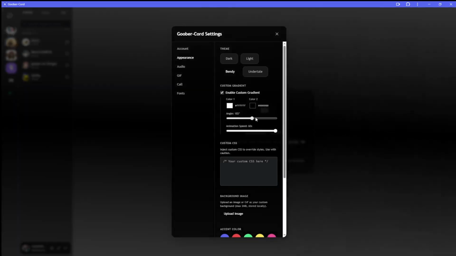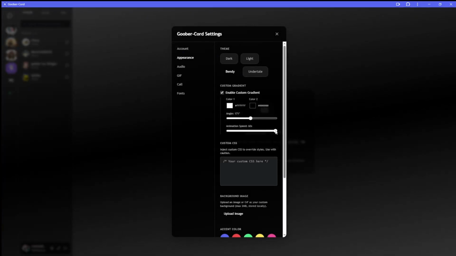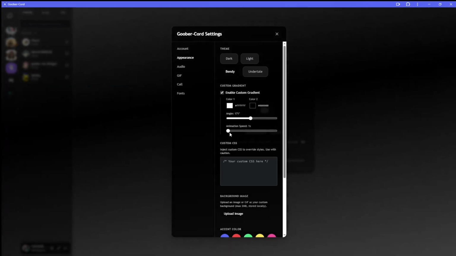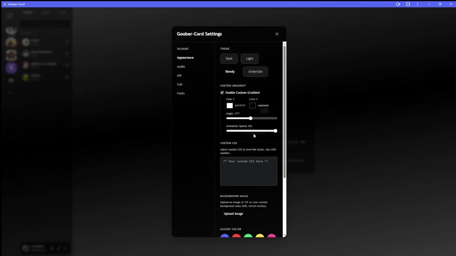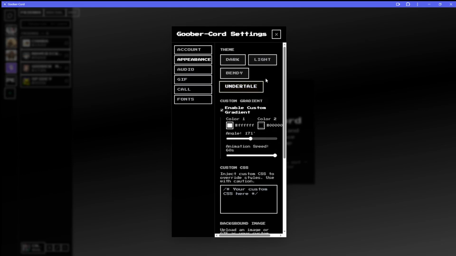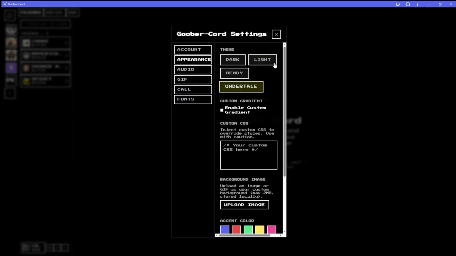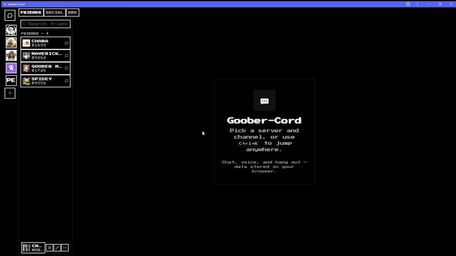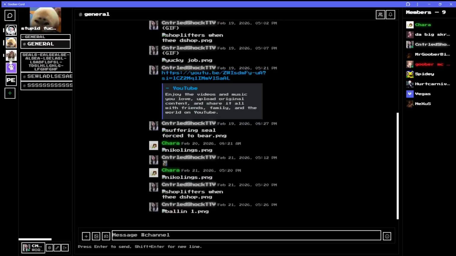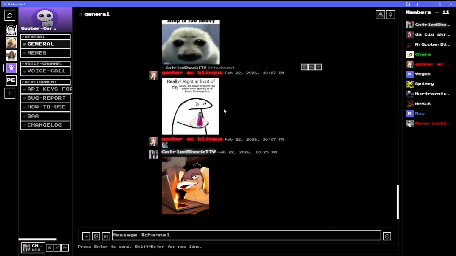You can change your colors, your angle of however your gradient wants to go, and then your animation speed, so really fast or really slow, how I like it. And then Undertale is just basically Undertale. Nothing too crazy. Also, yes, there are sound effects, which we will get to here momentarily.